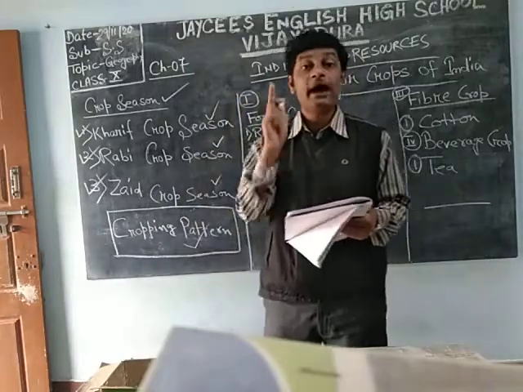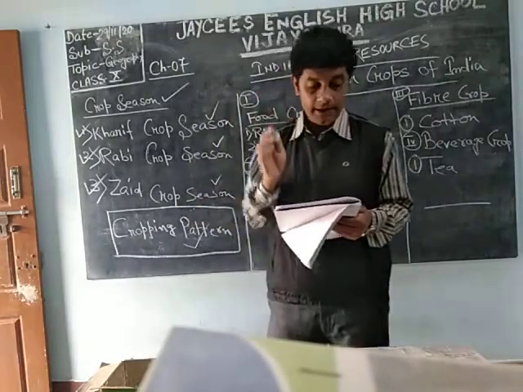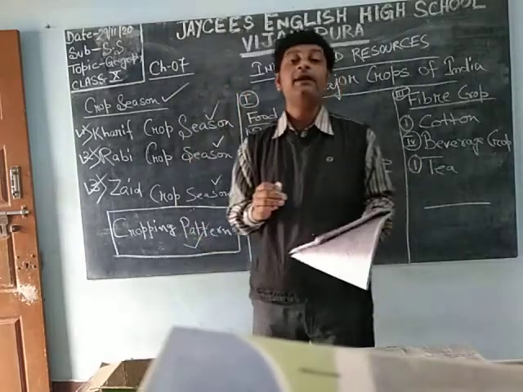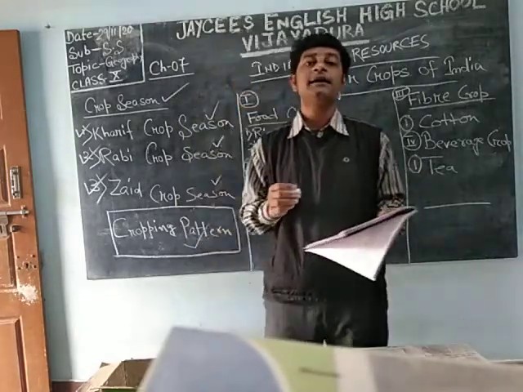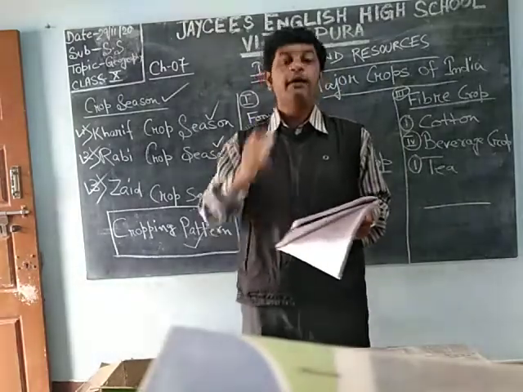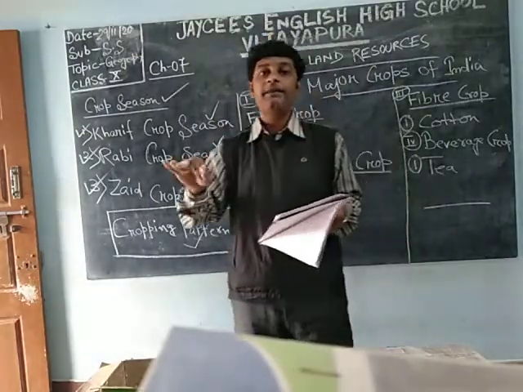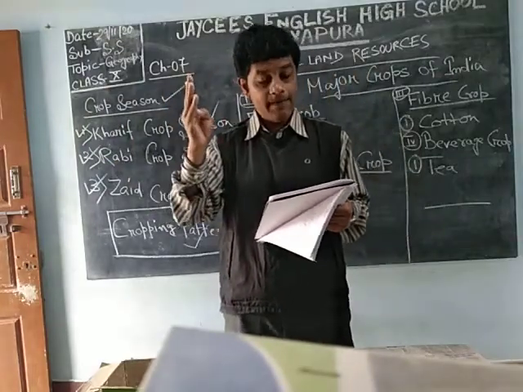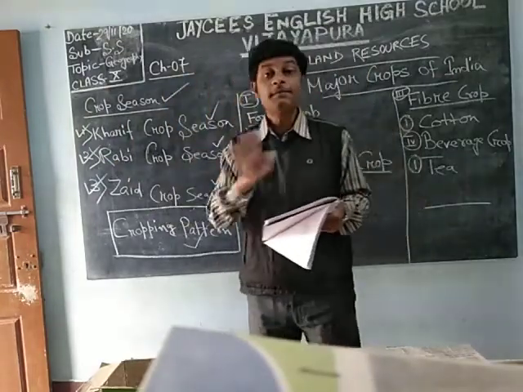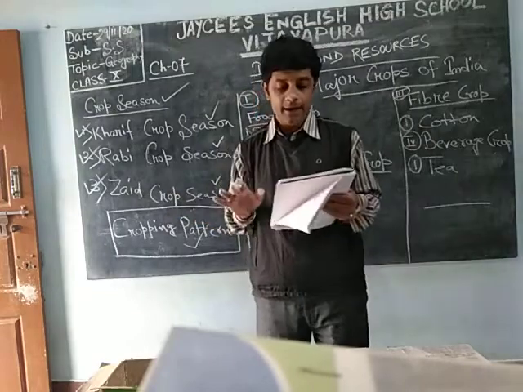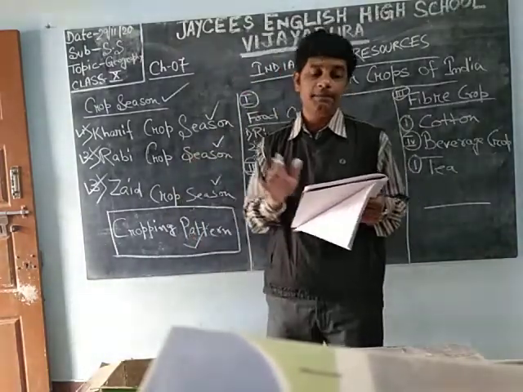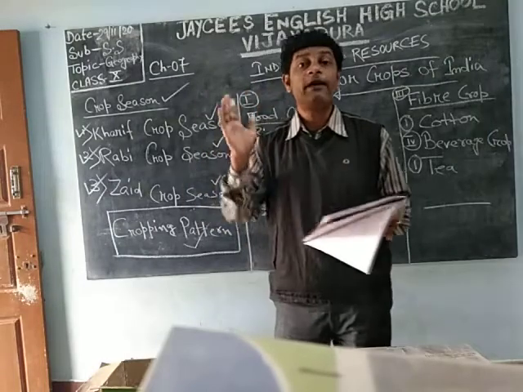It happens. Why does this pattern happen? It happens due to several factors such as relief factors. Relief factors means the physiography of the country. Somewhere it is mountain, somewhere it is plain, somewhere it is plateau, like that. Then soil, climate, size of the farm, how much land you have, and water supply or irrigation facility, which is the main important one.